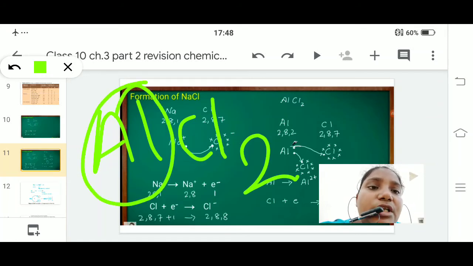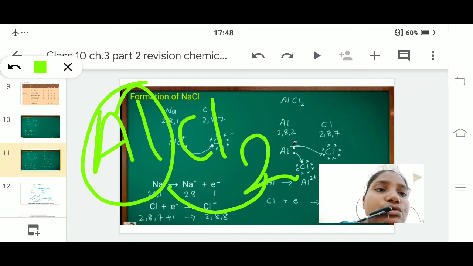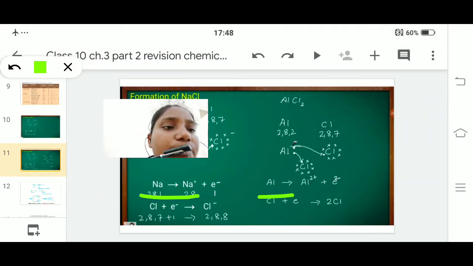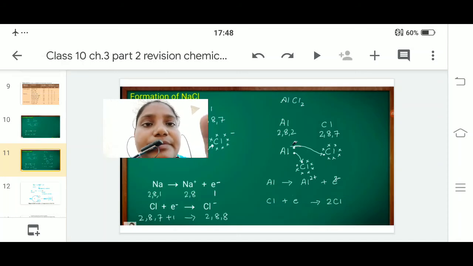This aluminium shared 2 electrons to 2 chlorine atoms. Clear? Okay. As you can see, aluminium donates 2 electrons. Here for chlorine we have written only 1 electron, that means we are going to take 2 atoms of chlorine, and 1 electron will be taken by each chlorine.